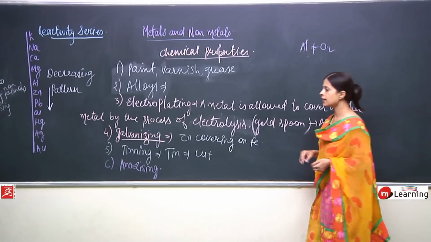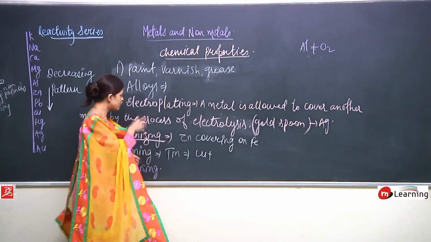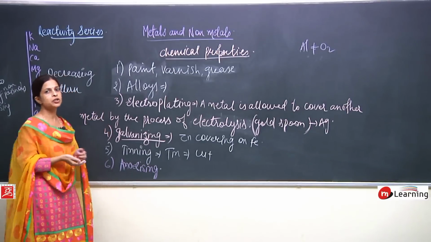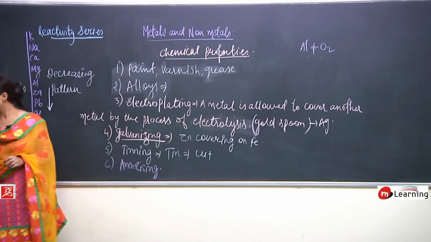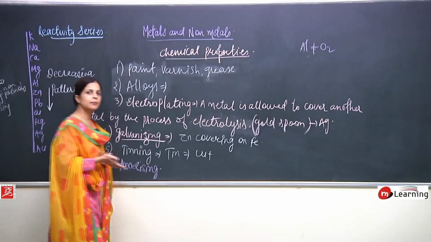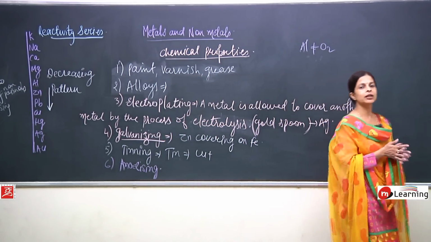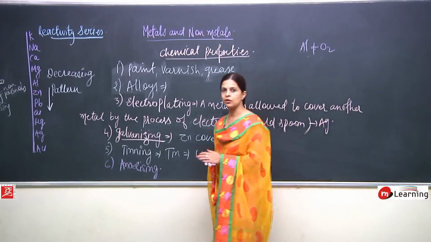Okay, so what is anodizing? Anodizing is to allow oxide to get deposited on a metal, so that the further destruction of that metal can stop. Okay, so this was all about the chemical property of the metals. Now we will discuss something about the uses of metals as well as non-metals.